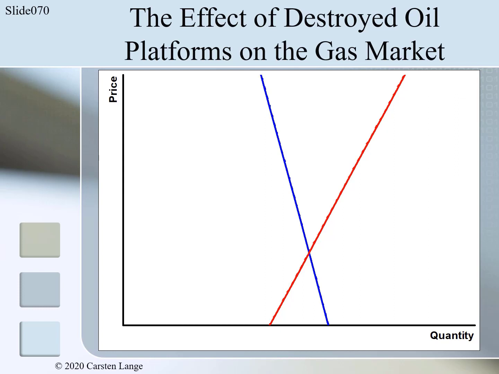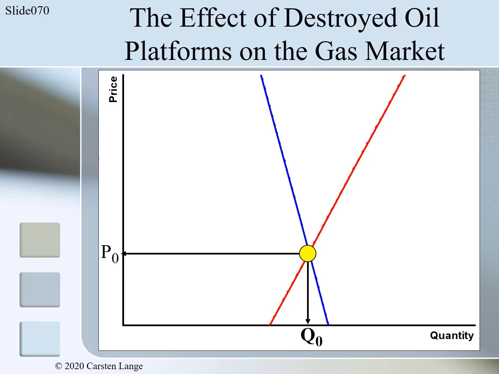We again start our arguments with the initial equilibrium. We find the initial equilibrium at the intersection point between supply and demand curve. From this equilibrium point we go to the left to find the price, the initial price, which is here labeled as P0. We go straight down from the equilibrium point to find the quantity, the equilibrium quantity, which is labeled here as Q0. How would the destroyed oil platforms influence the gas market?